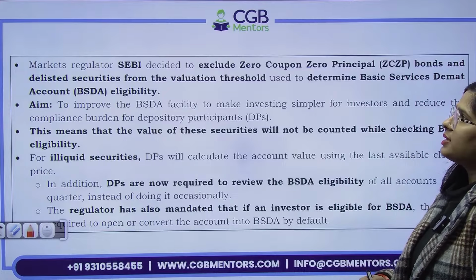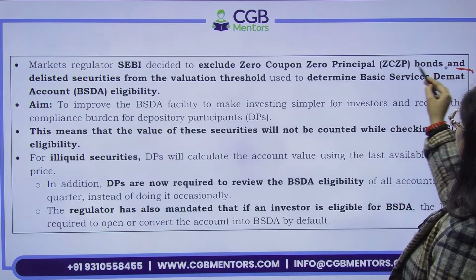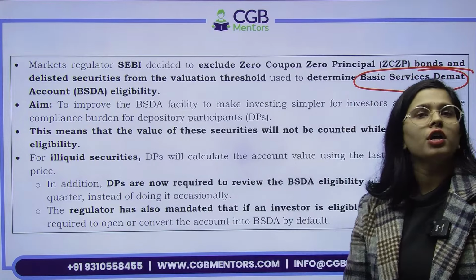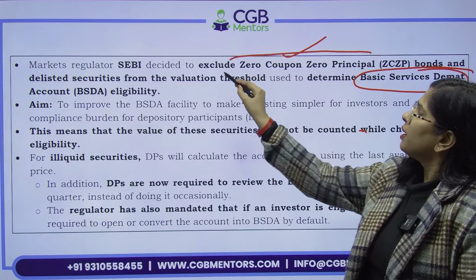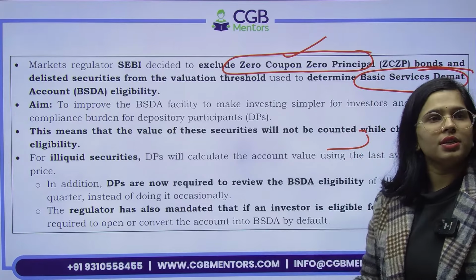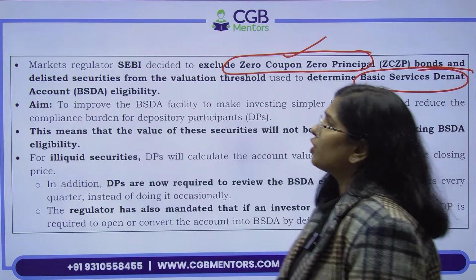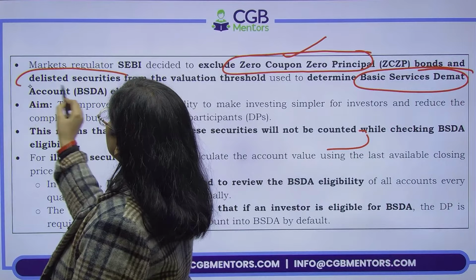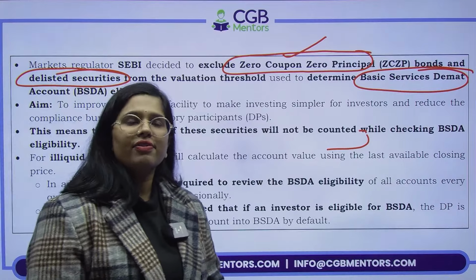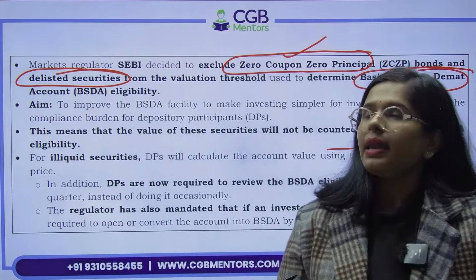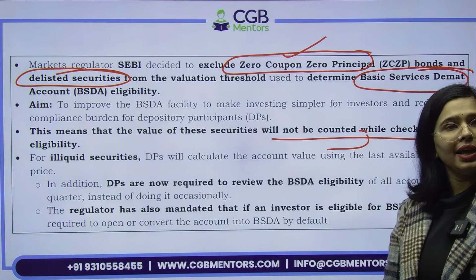So market regulator SEBI has decided that while determining the limit of basic services demat account for small investors, we are going to exclude the charity investor is doing. Zero coupon, zero principal instrument, ये क्या है? ये तो charity है. And delisted securities also, because obviously these securities are no longer listed. So जब listed ही नहीं है तो क्या फायदा है इसको include करके? Number one, so this means value of these securities will not be counted while checking the eligibility.